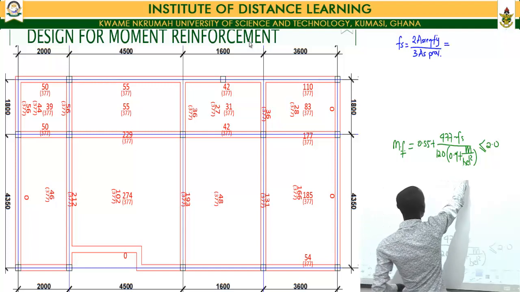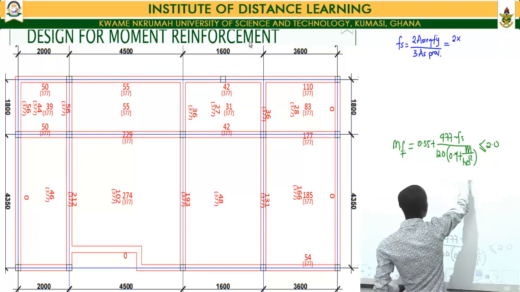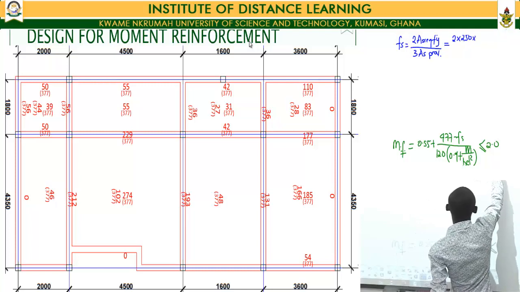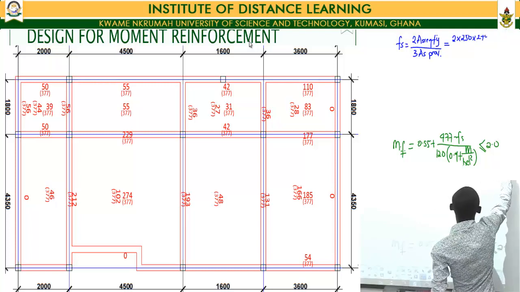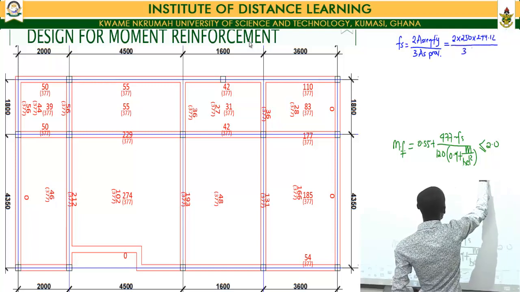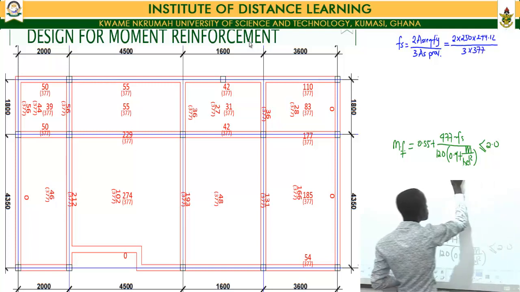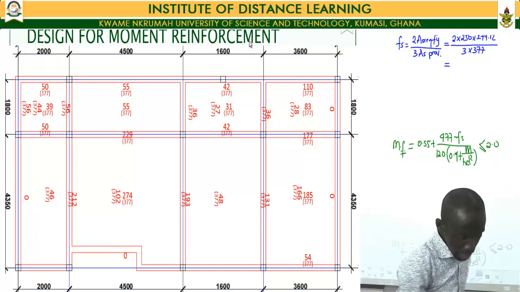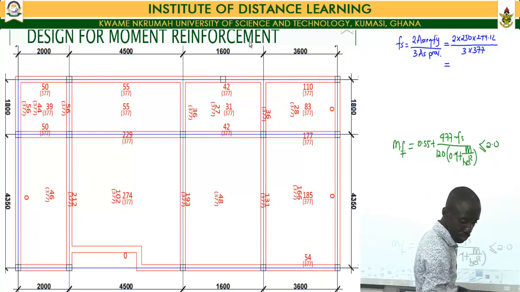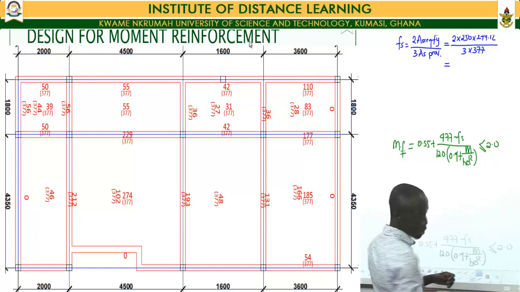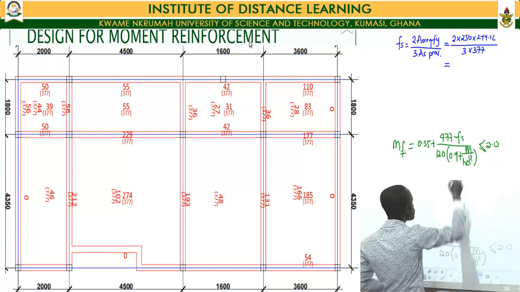From our calculation, it's going to be 2 multiplied by our Fy, which is 250, multiplied by our As required, which we calculated as 274.12, everything divided by 3 multiplied by our As provided, which was 377. This gives us an Fs value of 135.51.